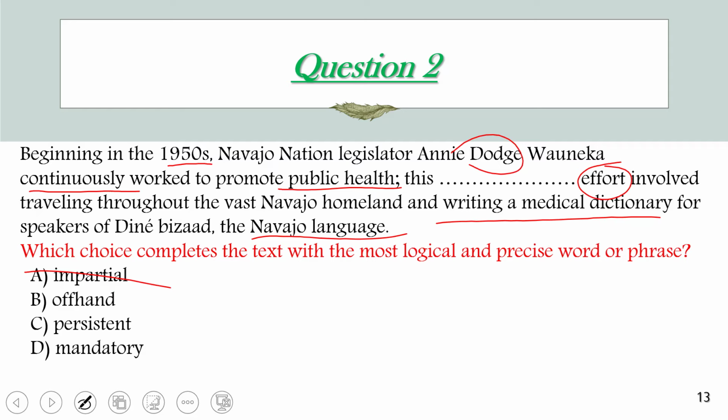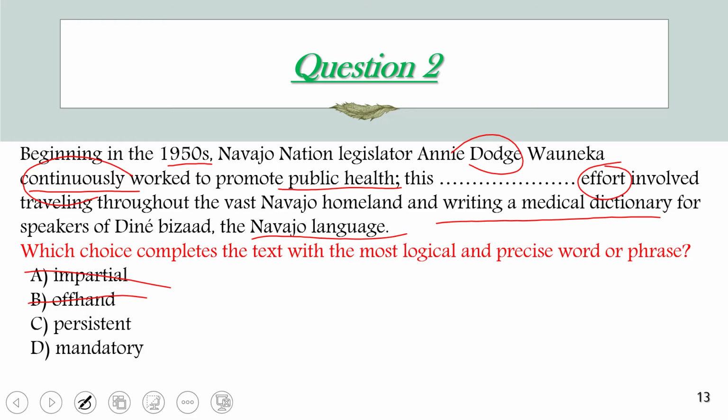Offhand, my friends, here means casual, or she was not very interested, she was not serious. And this is the opposite, because we cannot describe her effort as offhand or casual, since she traveled across the vast homeland of those people, and she was very interested in promoting public health. Also, she worked continuously, and she wrote a medical dictionary. It means that her work was very serious and she was very interested in her work.